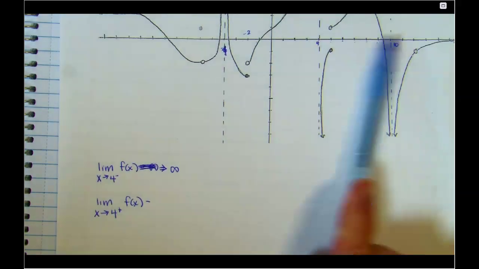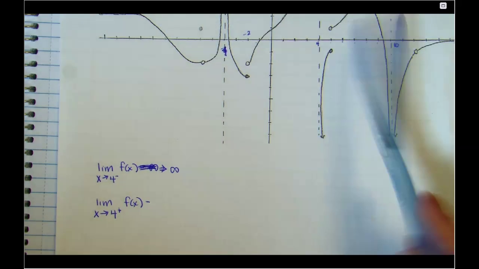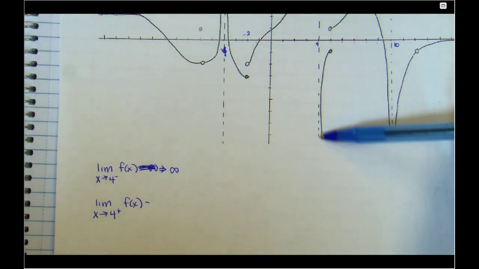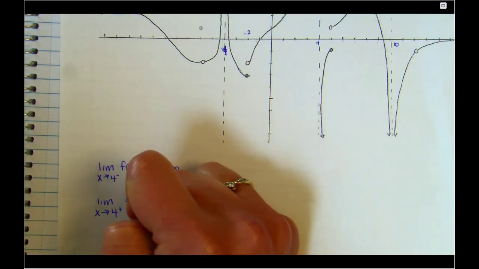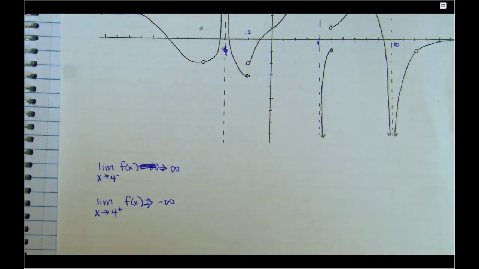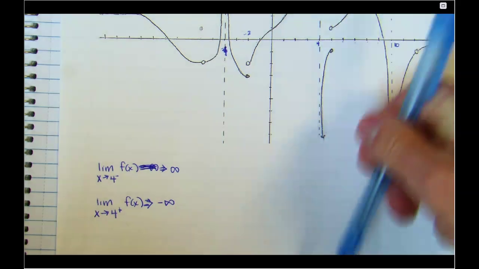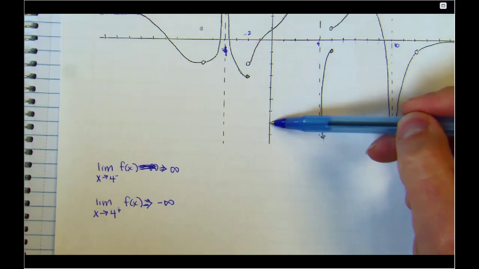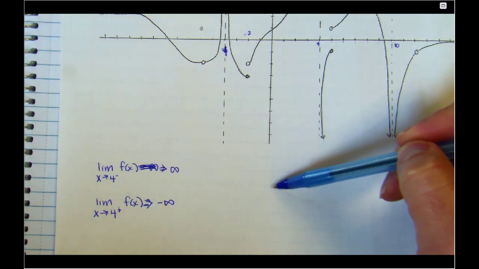Okay, so we're here coming from the right. Look at the behavior of this graph. What is it doing? It is going down. And so if it's going down, then we are going to write negative infinity, because those numbers are going to get infinitely largely negative. These are y values. They're getting big down here, right? That's like -6, -7, -8, -9, -10. It goes all the way down and just keeps getting largely negative.